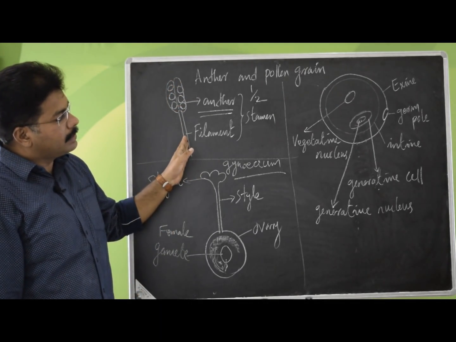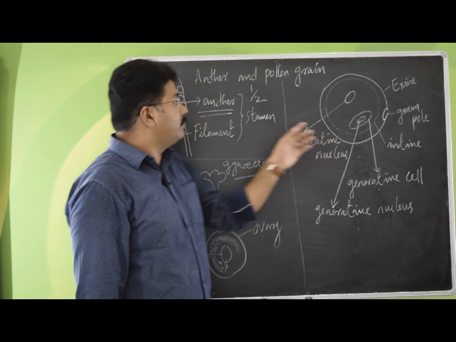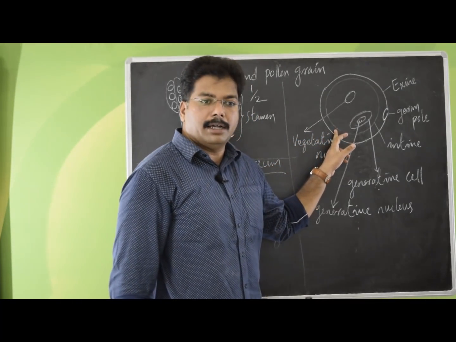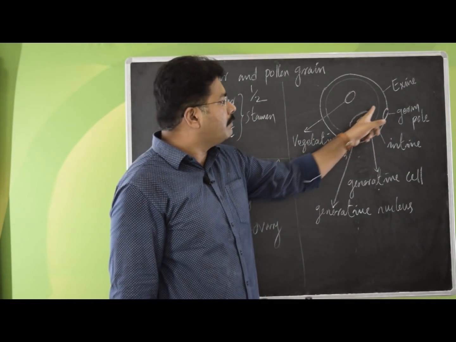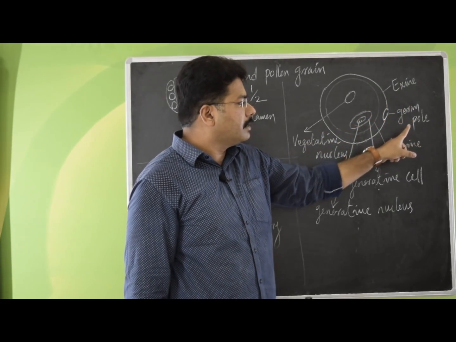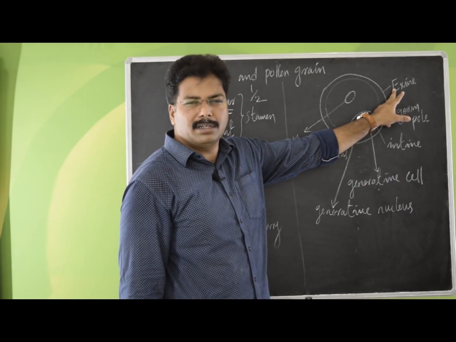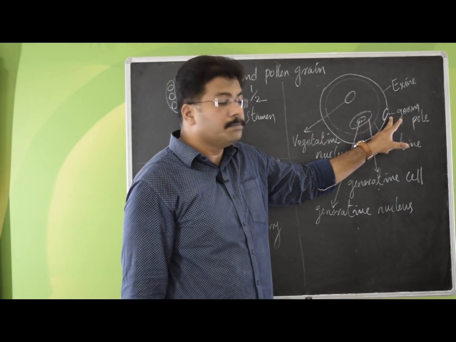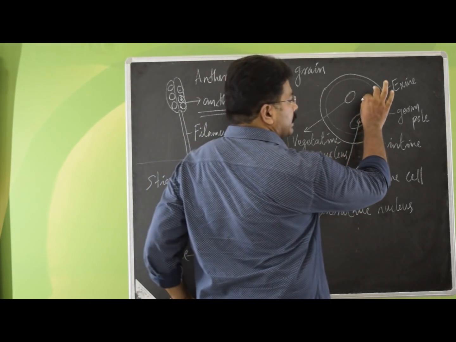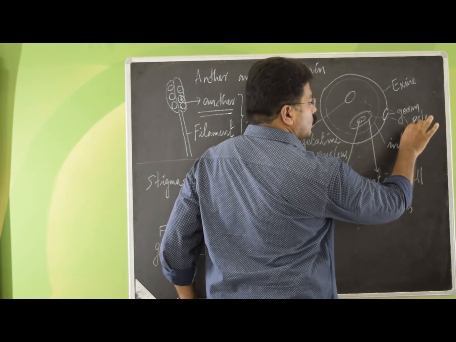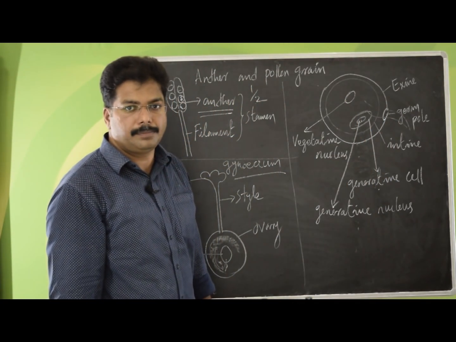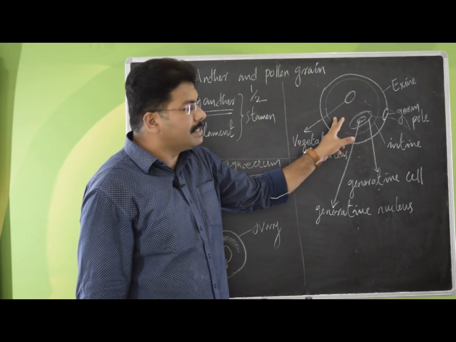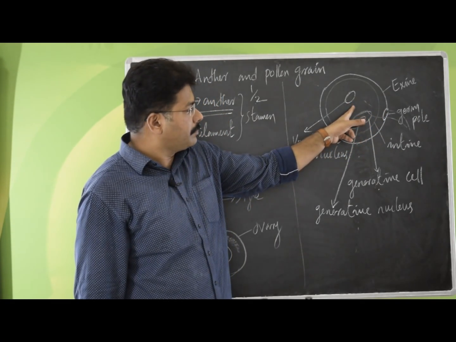If you look at the pollen grain exactly, which is produced from the pollen bags, these pollen grains are spherical in shape. They have two layers, exine and intine, where exine is a little hard, made up of cellulose. This one also has a germ pore, so that when the pollen grains start germinating, it can come through this minute pore. Next, a generative cell and a vegetative cell are present inside.